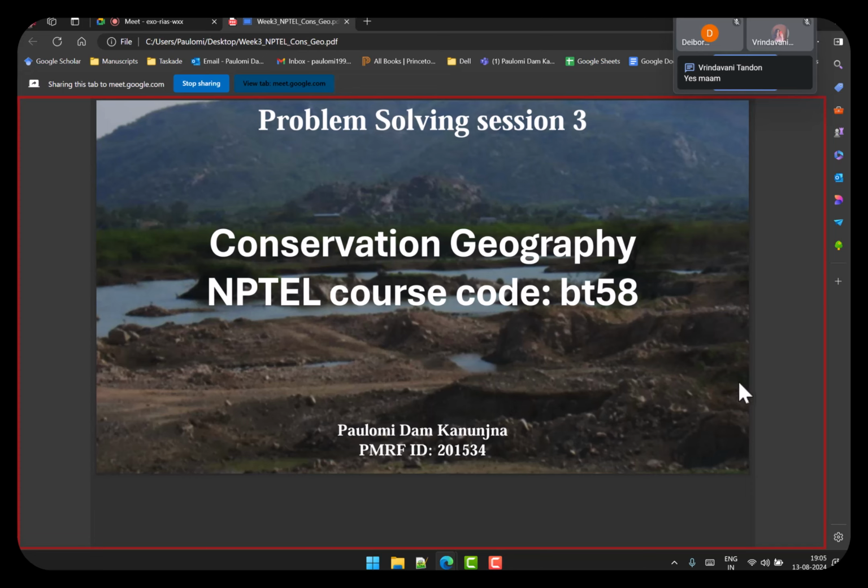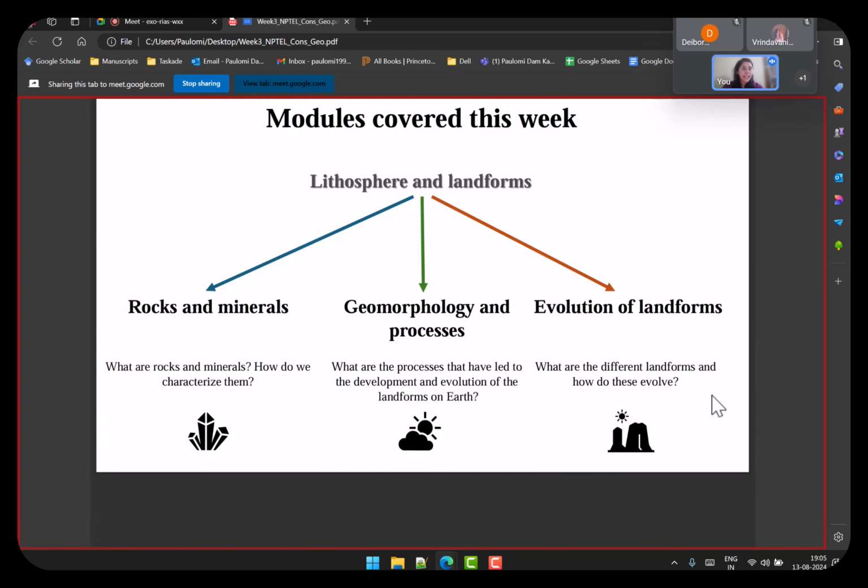Okay, so let's begin with the third problem solving session for our course Conservation Geography. Like always, I will briefly go over the topics that were covered this week, and then I have questions from all of these modules, which encompass previous assignments as well as new questions that can come up in the STEM question assignments or even in exams.